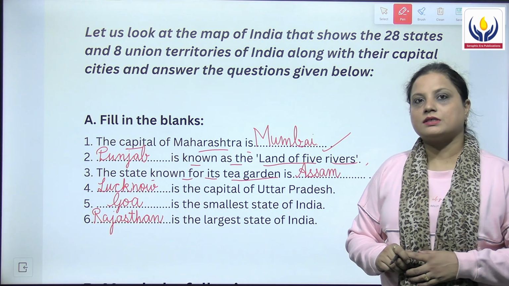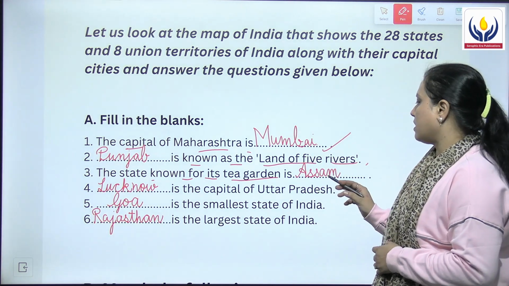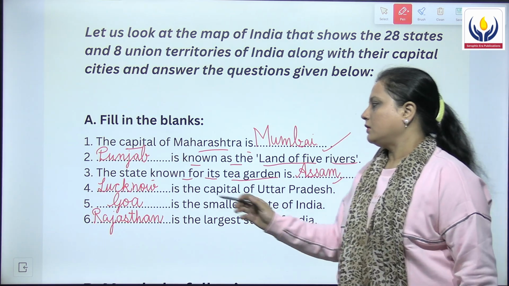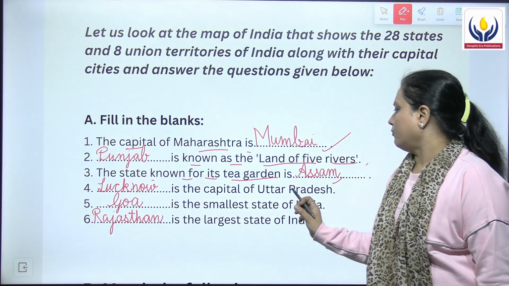Next, the third statement is the state known for its tea garden is dash. And the answer for this question is Assam. A-S-S-A-M, Assam.